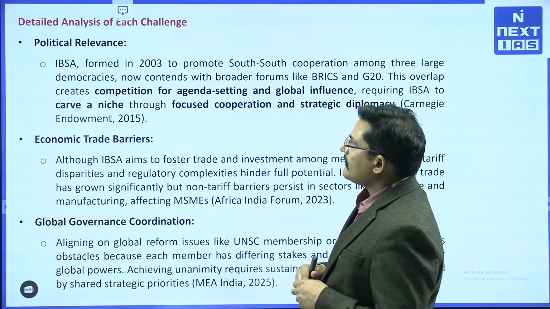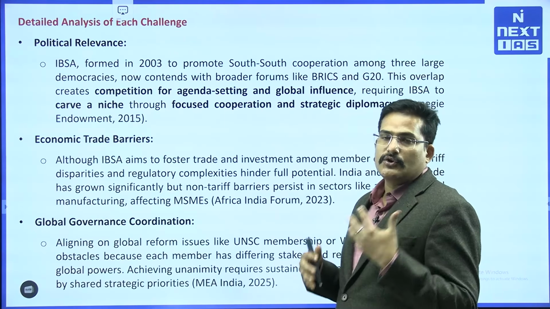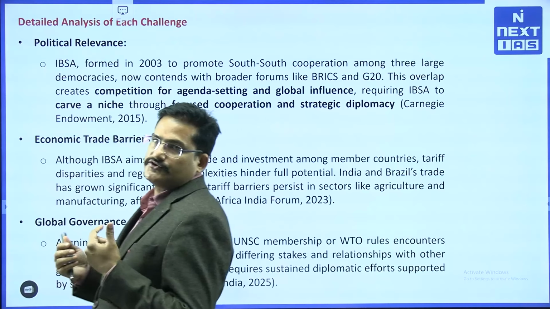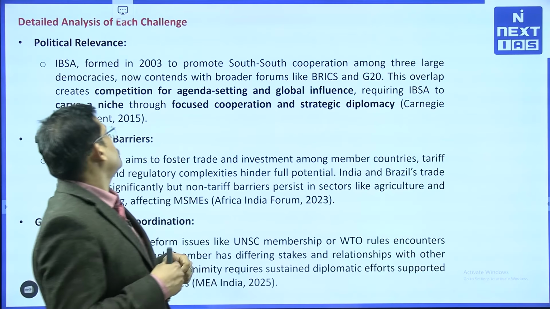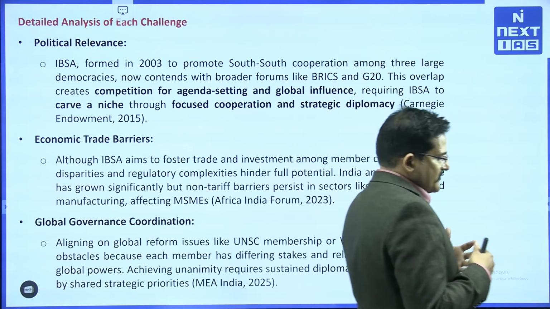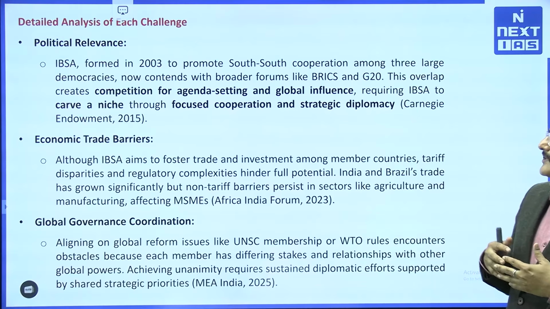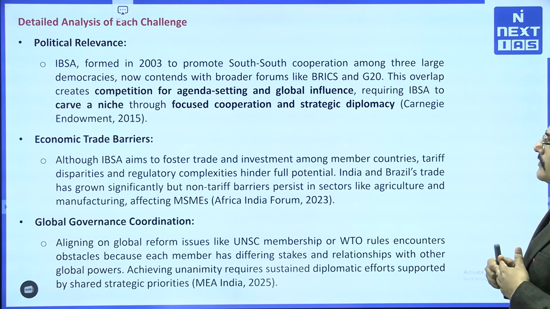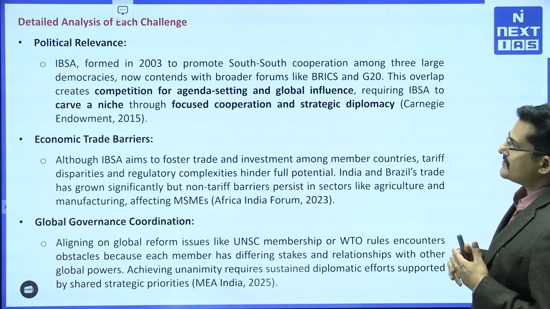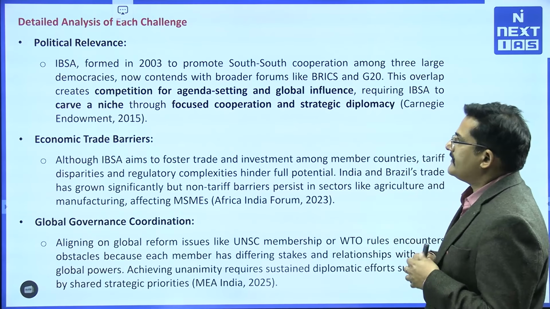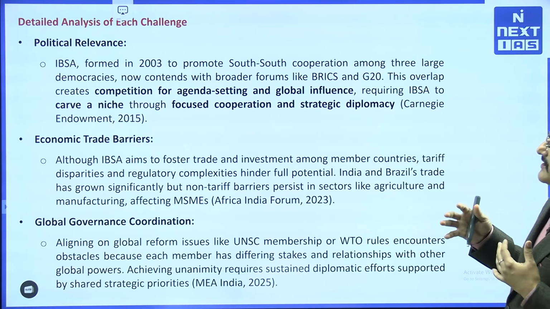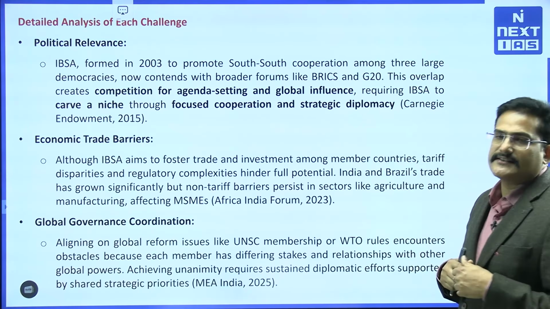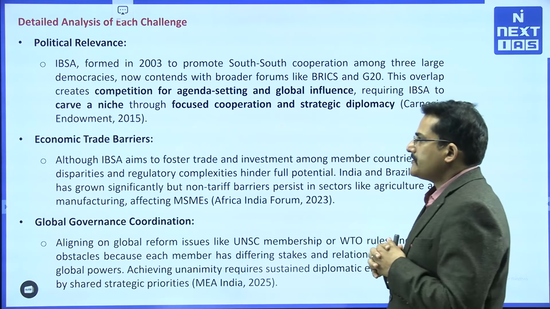Now, these are the issues. So what are the solutions pertaining to IBSA? First was basically the political issue. To make IBSA politically relevant, we will have to create a competition for agenda setting and global influence, requiring IBSA to carve a niche through focused competition and strategic diplomacy. That is the recommendation.